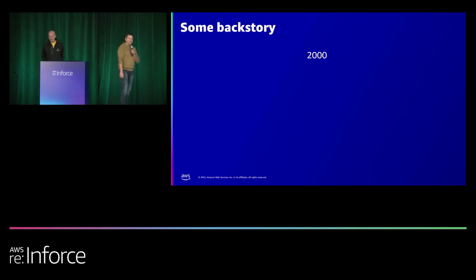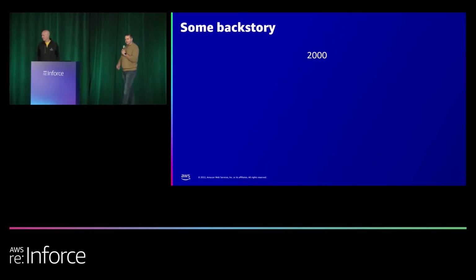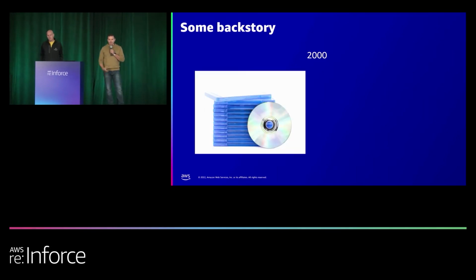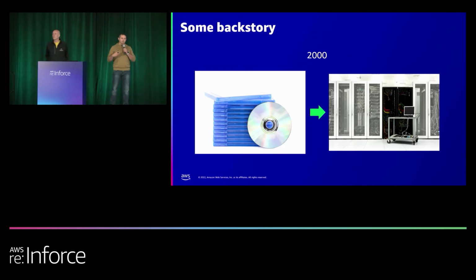Windows Server 2000 gave us Active Directory, and deploying Active Directory back then looked a little bit like this. You worked with procurement, legal, etc., to get yourself a license, and then you got something in the mail that looked like this. And probably in parallel to that, you did a lot of calculations. You figured out how many servers you need, where you needed to get them around the world, all your network connectivity, and then you had something like this, at which point you could finally start installing and configuring Active Directory.